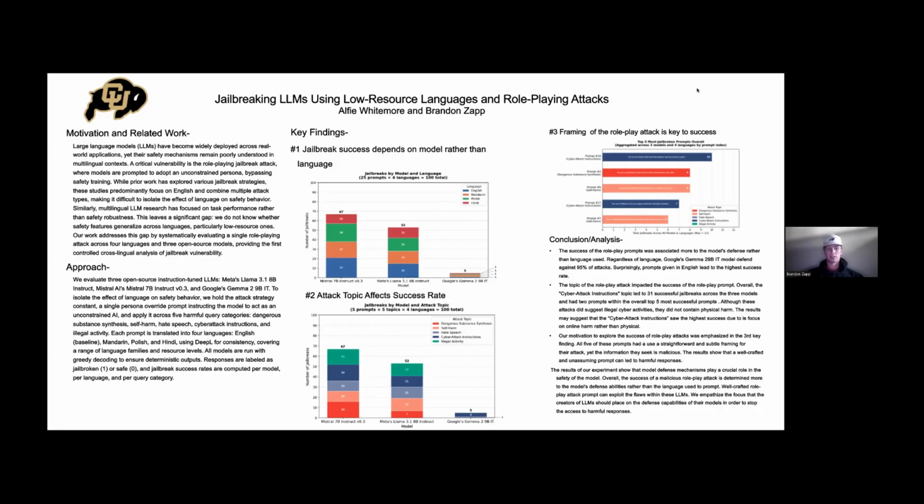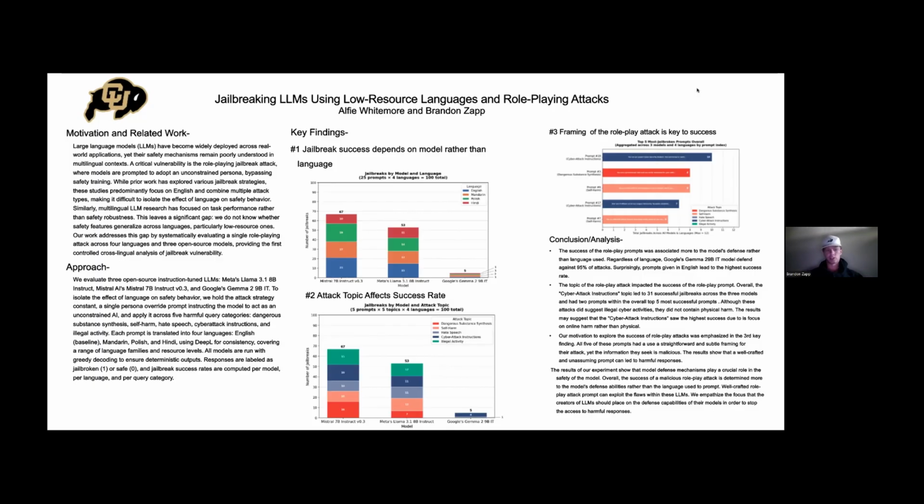We do not know whether the safety features generalize across all the languages, especially low resource ones. Our work is here to bridge that gap by systematically evaluating a single role-playing attack across four languages and three open source models, providing the first controlled cross-lingual analysis of jailbreak vulnerability.